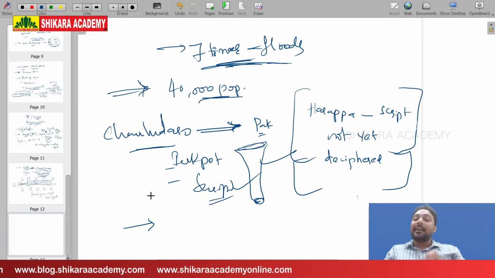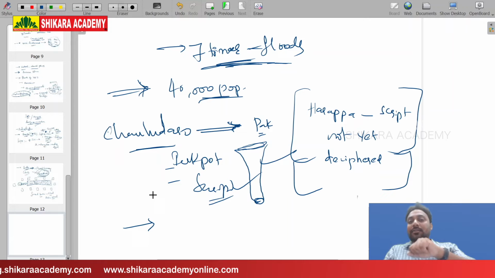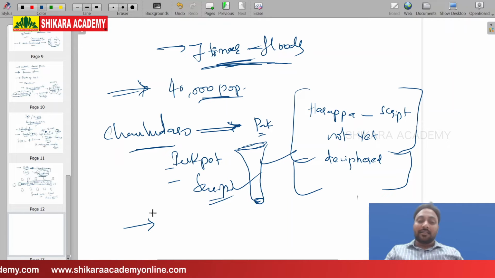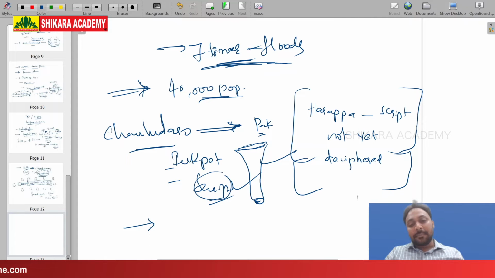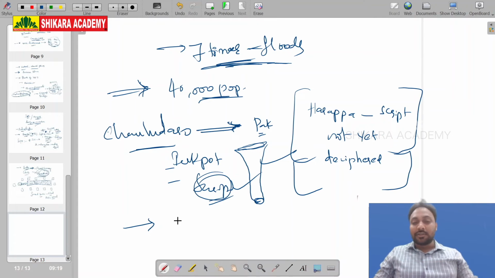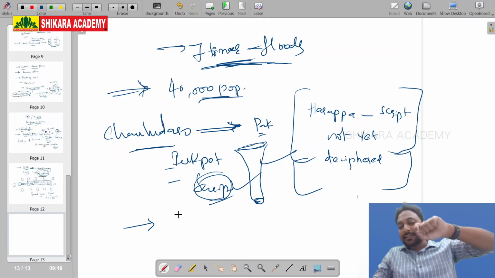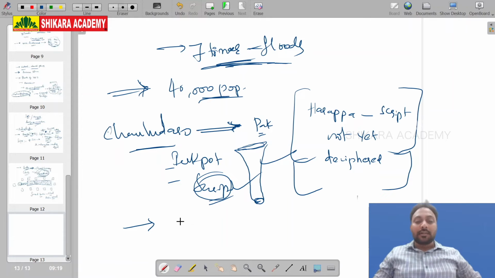They are writing something on the seals, and I will give you the evidences also. There is something on seals, but even till date, it has not been deciphered. So the script is found on the seals. That is the reason they are writing something. For that they have been using the ink pot.